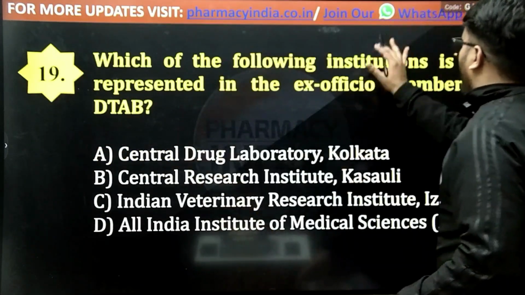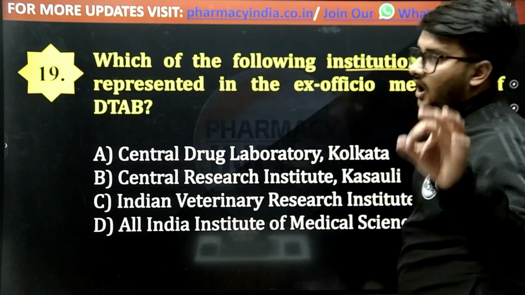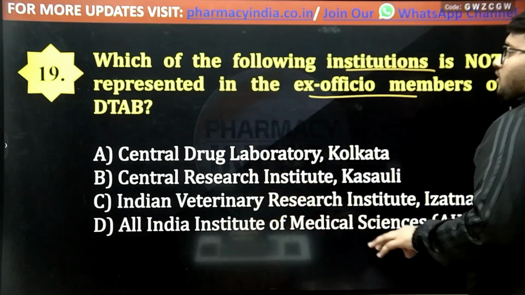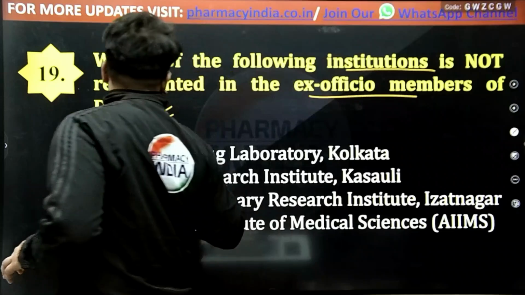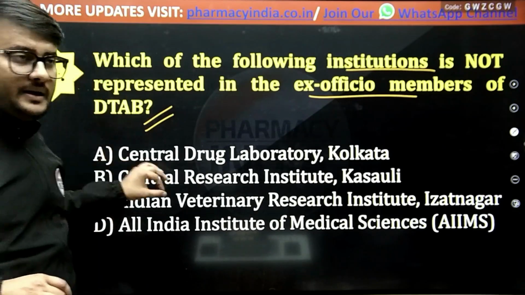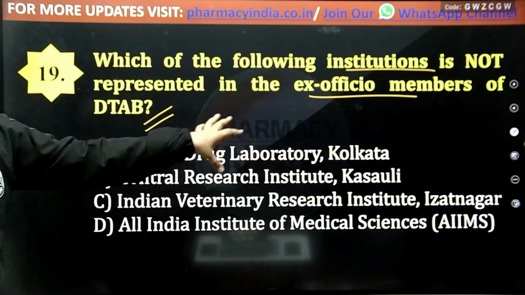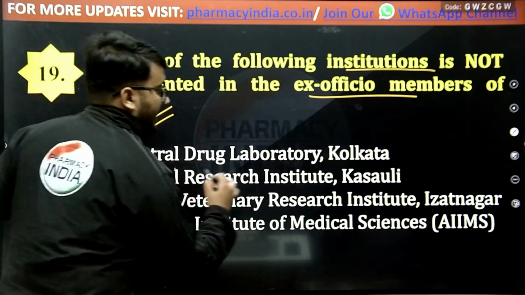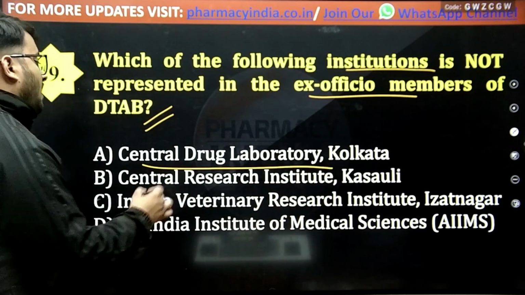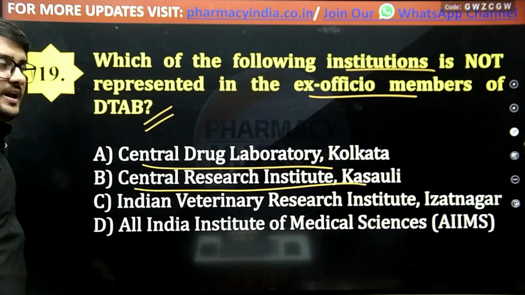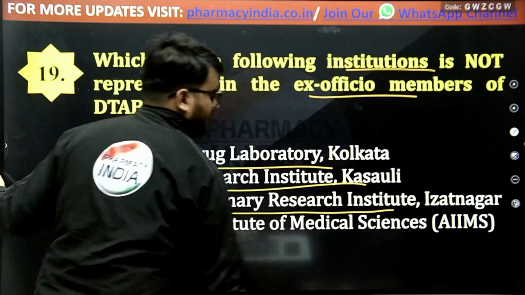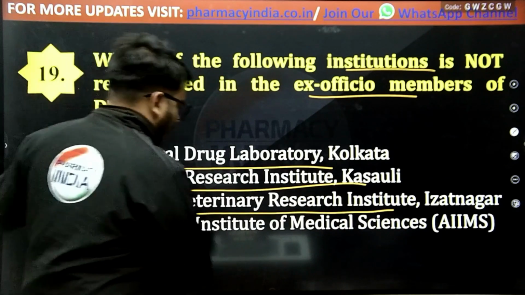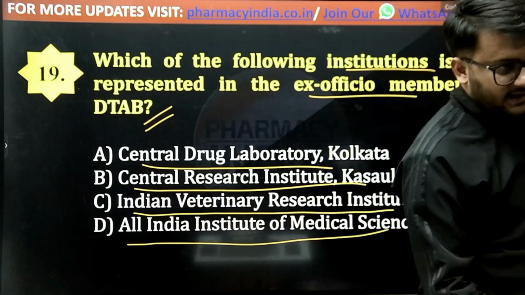Which of the following institutions is not represented in the ex officio members of DTAB? What kind of institutions are not represented in the ex officio members of Drug Technical Advisory Board? And the options are Central Drug Laboratory Kolkata, Central Research Institute Kasauli, or Indian Veterinary Research Institute Izatnagar, or All India Institute of Medical Sciences, that is AIIMS.